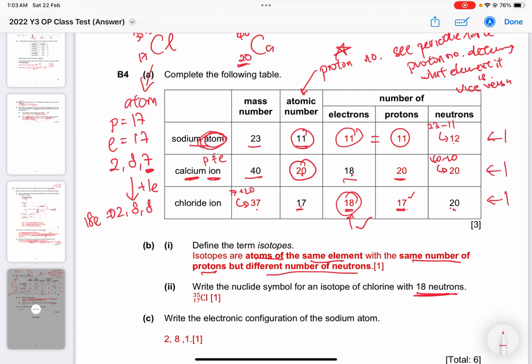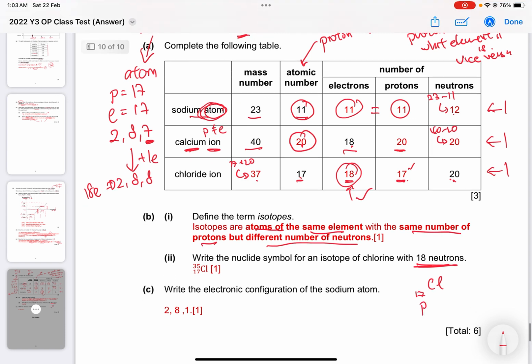Part 2, write the nuclide symbol for the isotope of chlorine with 18 neutrons. So 18 neutrons means there is a Cl, 17. P is 17, E will be 17. Neutron I know is 18. So the nucleon number at the top must be proton plus neutron. It will be 35 here. That's why it is Cl, 17, 35.